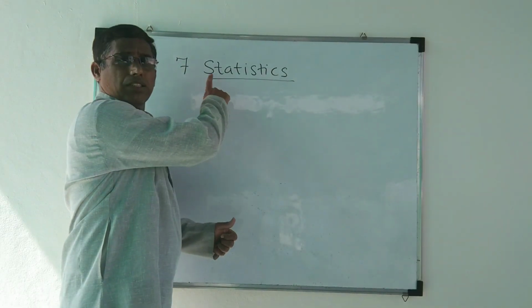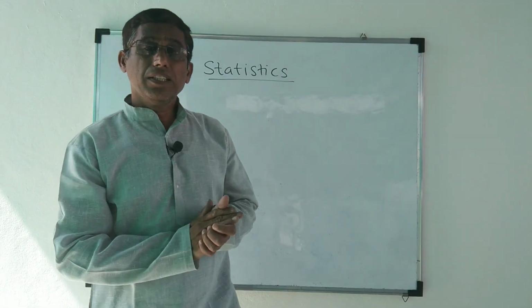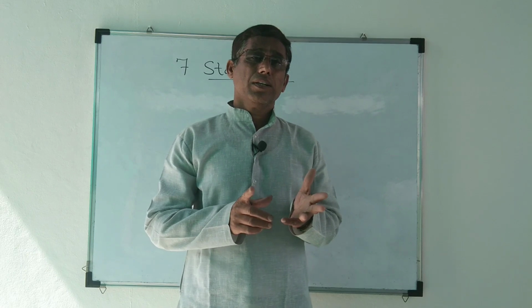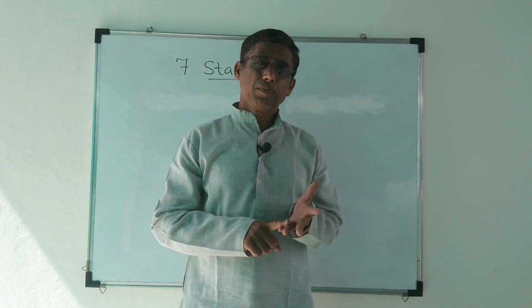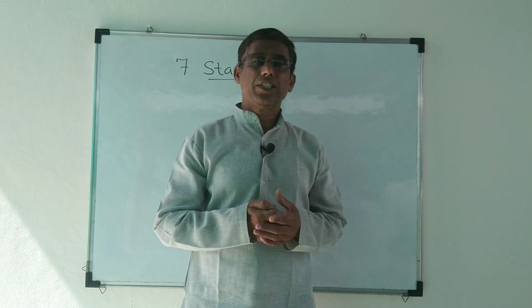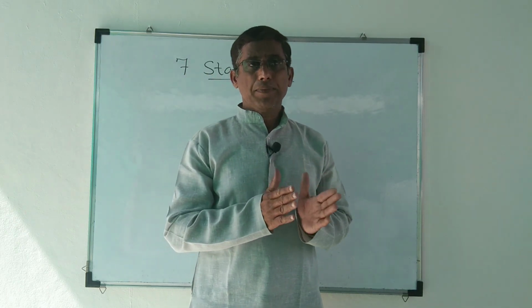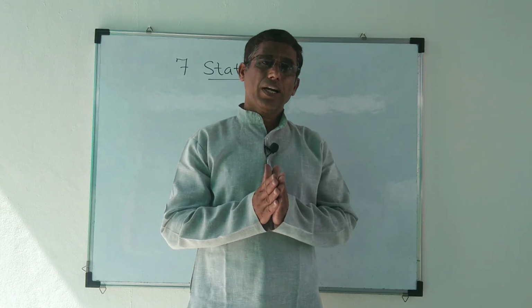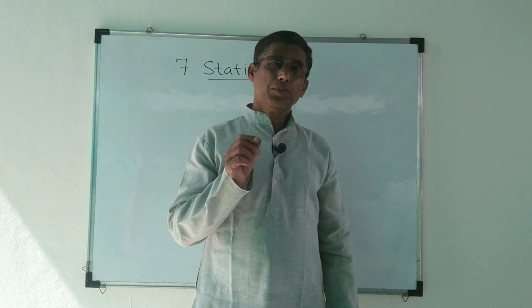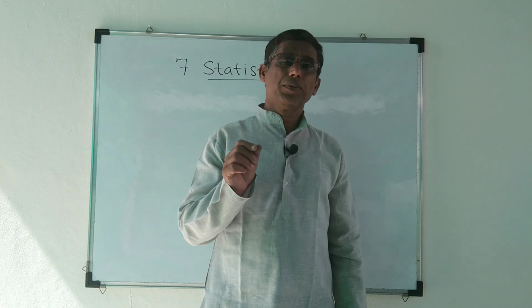Today we take chapter number 7, statistics. In this chapter we learn subdivided bar diagram, percentage bar diagram, grouped and ungrouped frequency distribution table, primary and secondary data, cumulative frequency distribution, and also we learn mean, mode and median for ungrouped data.